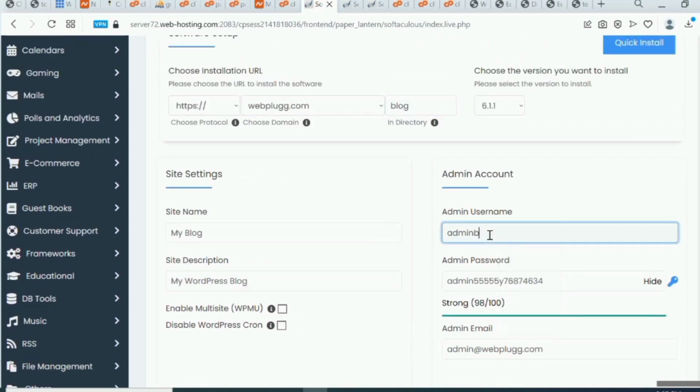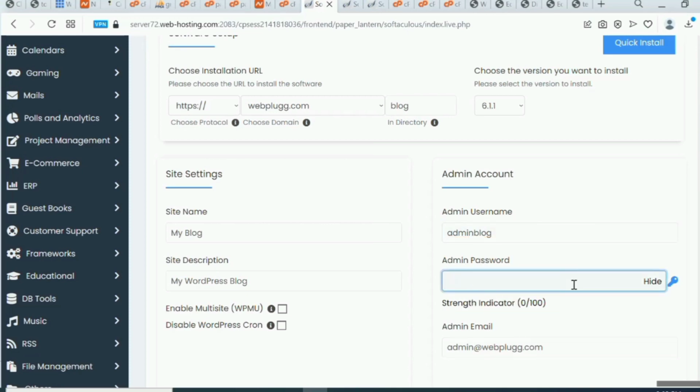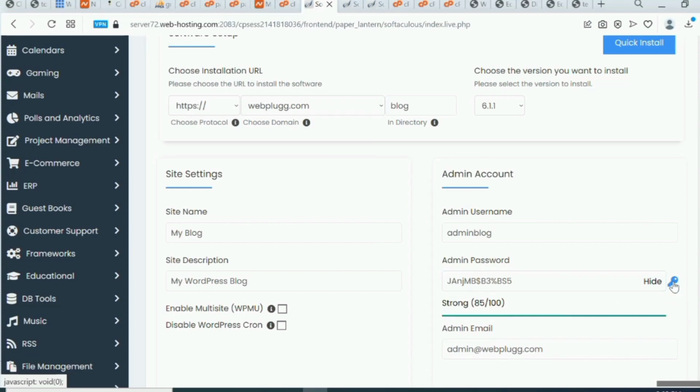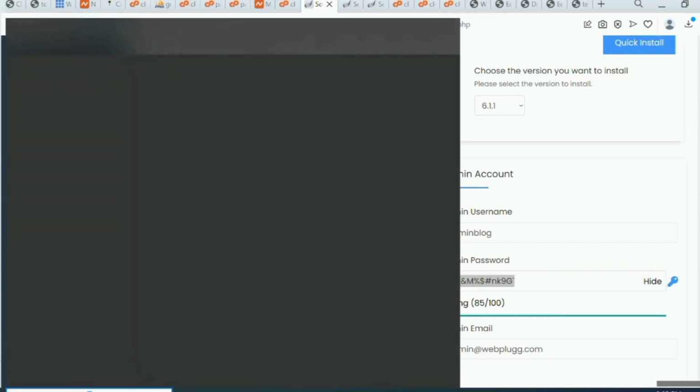I can say admin blog, and I can generate this password right here. Let me see if I can generate another password. Okay, wow, this password is okay. Let me see if I can generate again. Okay, this is okay for me. So if you're okay with the password, just copy the password because you will need it. And once I copy that, I'll come to my notepad.